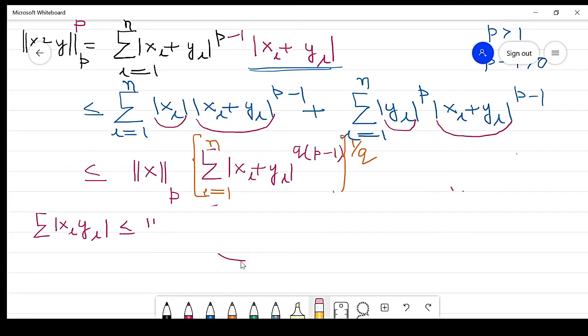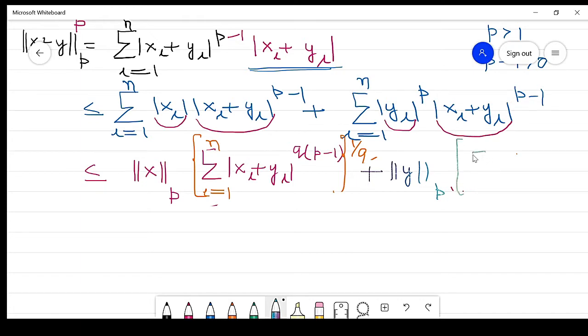So what we get in the second term: the first term is the same as this one, plus the norm of y in p. Clear? So this bracket is a summation. What is the summation?